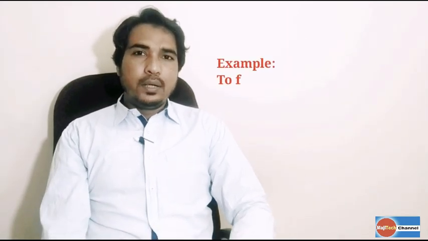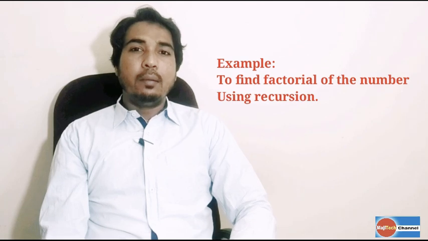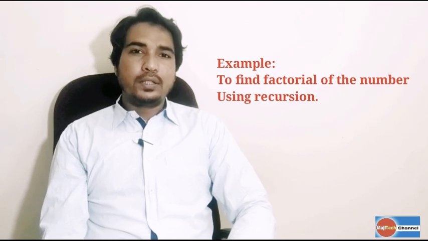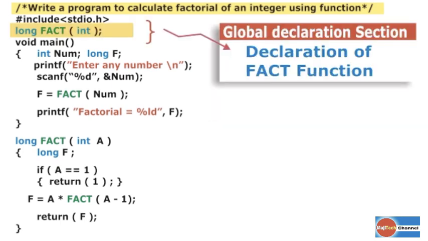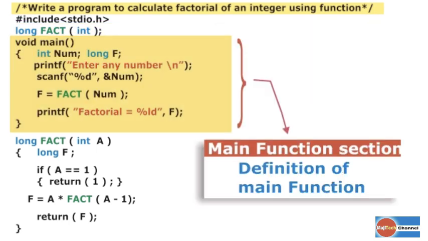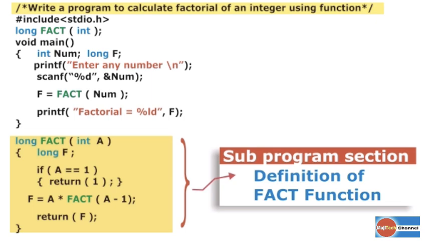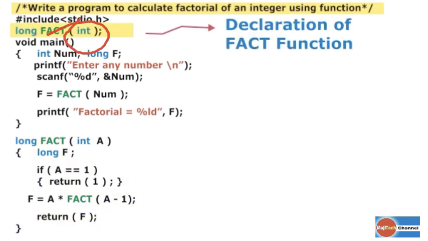Consider the programming example to find the factorial of a number using a recursive function. Write a program to calculate the factorial of an integer using a function. This is the declaration of fact, that is the factorial function. This is the definition of the main function, and this is the definition of the fact function. The fact function will take an integer as an argument and will return a long integer type value.